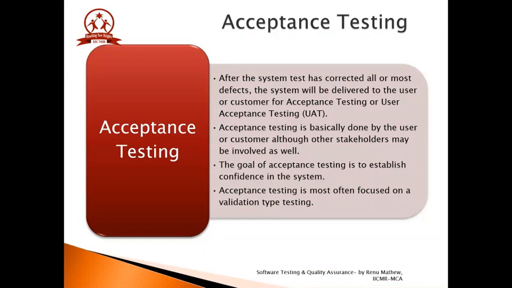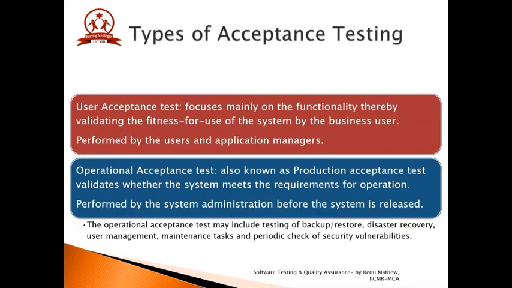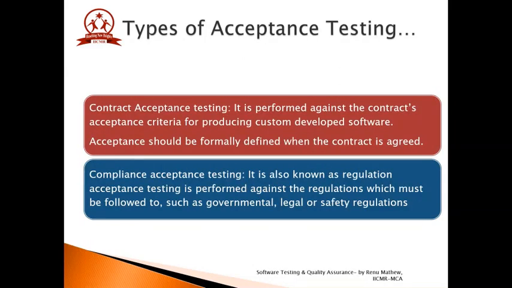Acceptance testing is most often focused on a validation type of testing, and it is performed using black box testing methods. The objectives of acceptance testing are establishing confidence in the quality of the system as a whole, validating that the system is complete and will work as expected by the user, verifying that functional and non-functional behaviors of the system are as specified. The types of acceptance testing are user acceptance test, operational acceptance test, then we have contract acceptance test and compliance acceptance test.